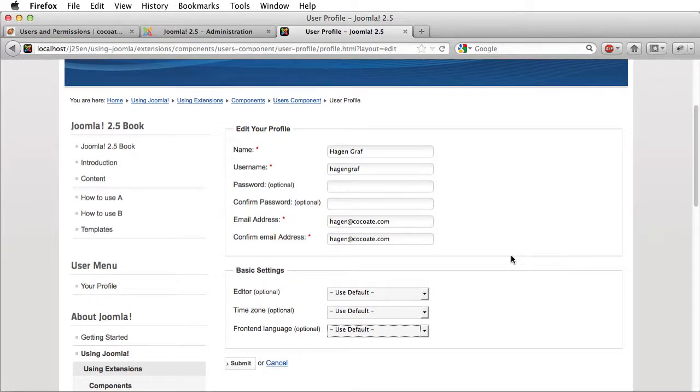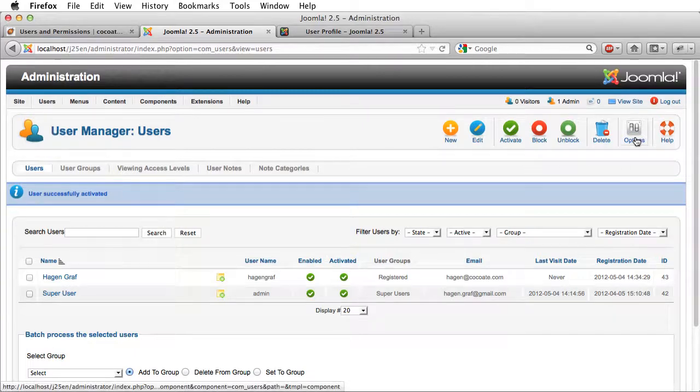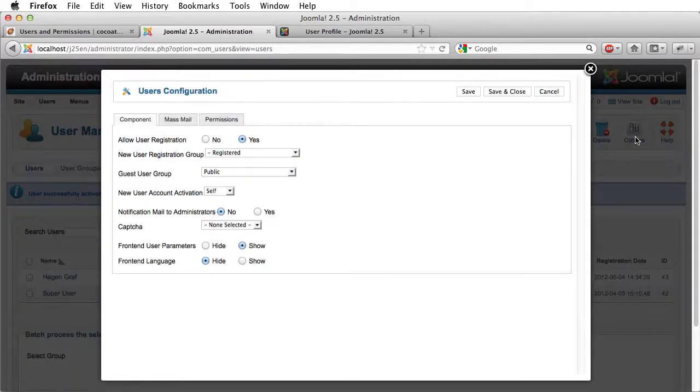So if you are the administrator and you don't want to offer these possibilities, for example, you can go into the user manager here on the icon options. And then there are a few parameters for this component. First of all is whether you want to allow the registration or not. Then things like what is the new user registration group? So if you register, in which group are you? What is the guest group? And how does it work with the activation?